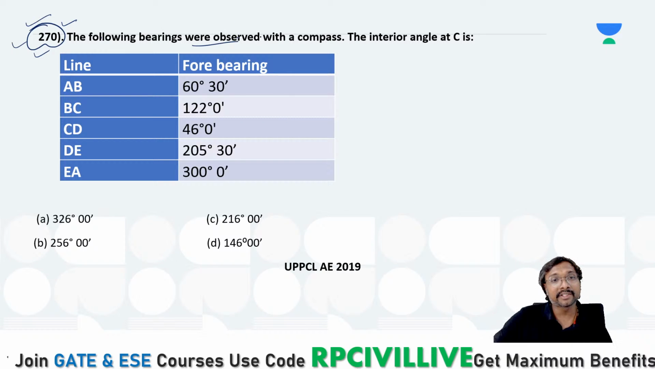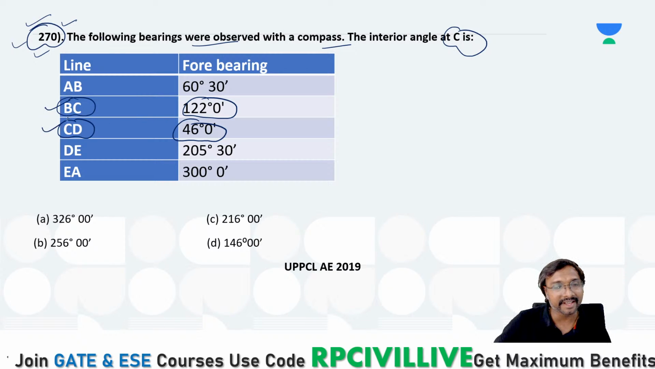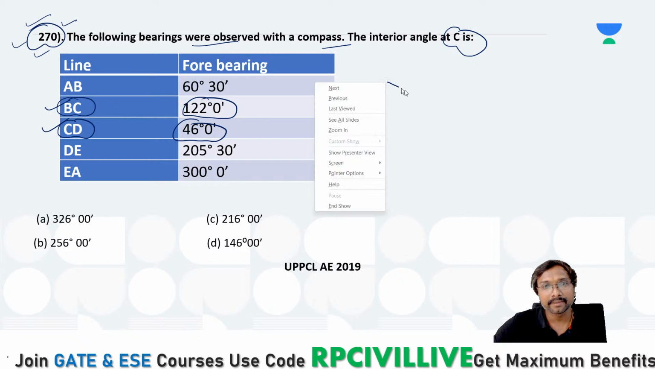The following bearings were observed with a compass, then the interior angle at C is, right? Interior angle at C means if you just observe the BC and CD lines, these two are important for us to consider. Anything else required? Nothing else is required, right? Fore bearing of this BC is 122 degrees, right? 122 degrees means it is in which quadrant if you just observe?